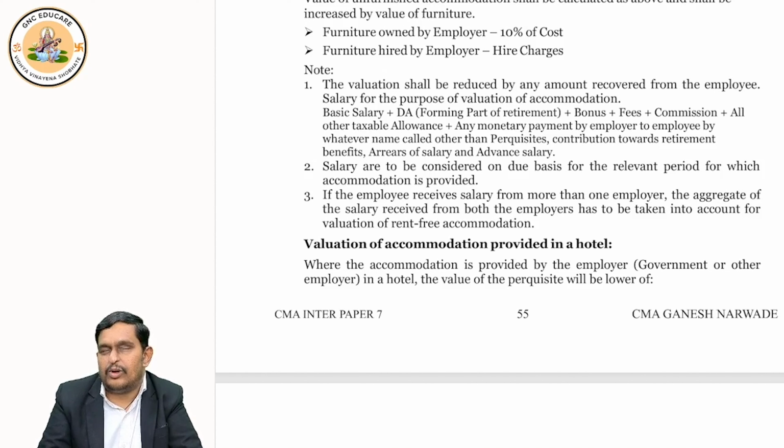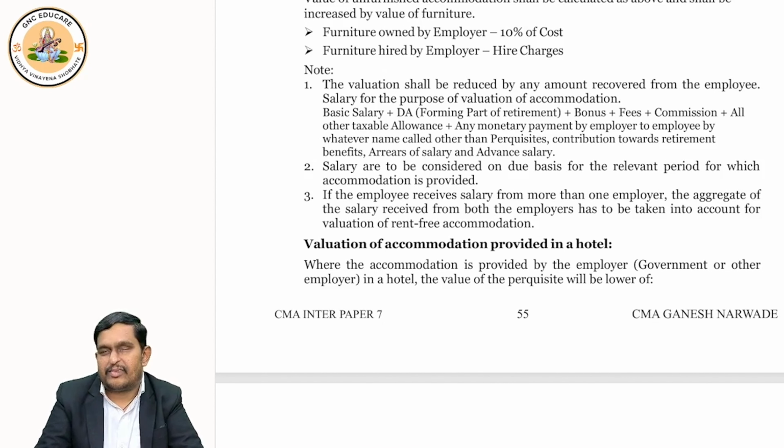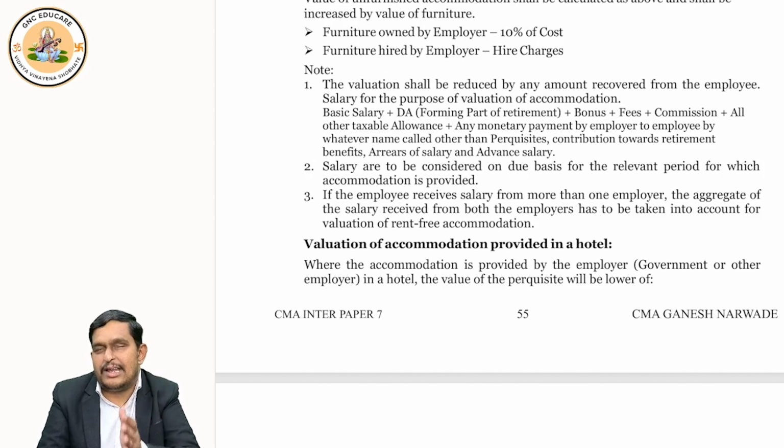But first we should know that we are saying 10% of salary, 5% of salary, 7.5% of salary. Everything is fine. But what is salary? The answer is, salary is equal to basic pay plus DA retirement, please remember, plus commission on turnover, plus bonus, plus fees. Okay, are you able to understand? Plus all taxable allowances.